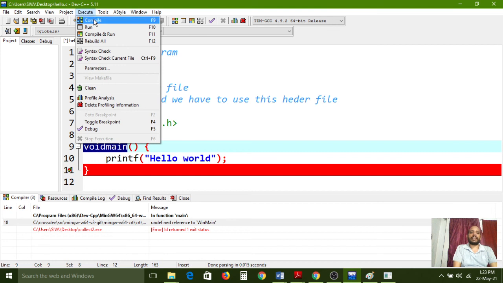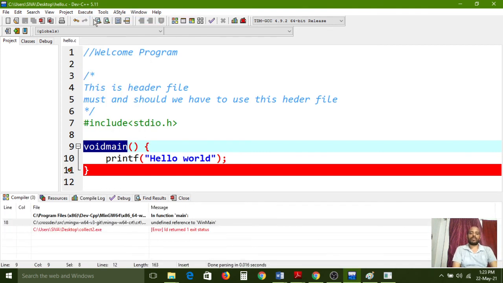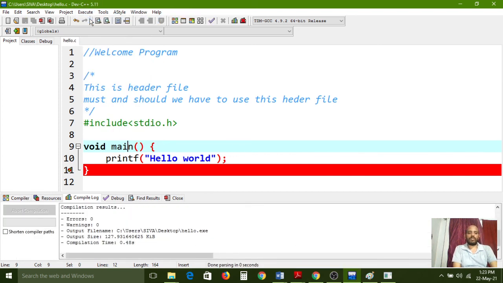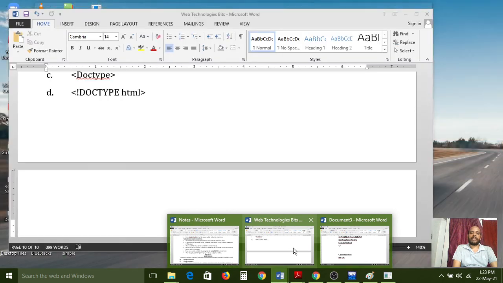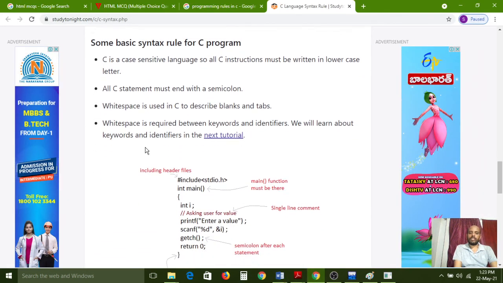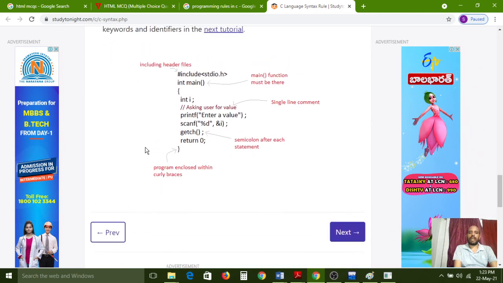Now I am compiling again. All of you carefully observe. It is showing one more error because it is not identifying. If you give the space, it is a keyword and it is an identifier, so internally the compiler can understand. These rules and restrictions we need to understand and follow while developing. So these many rules we have to follow.